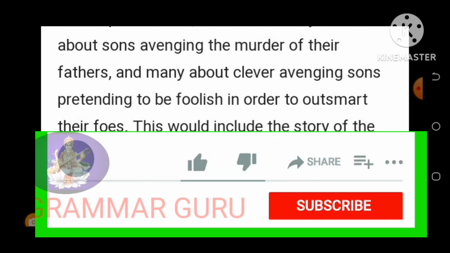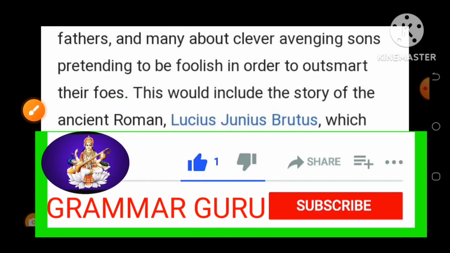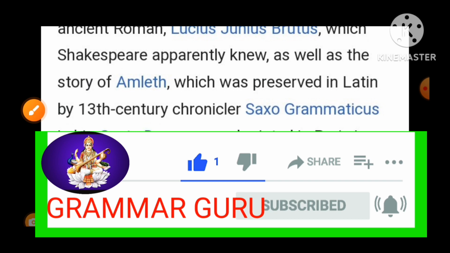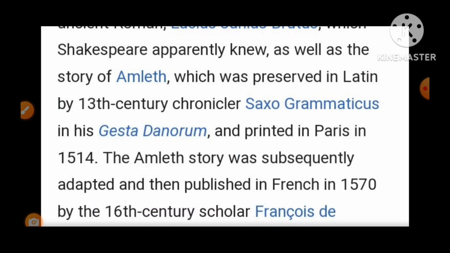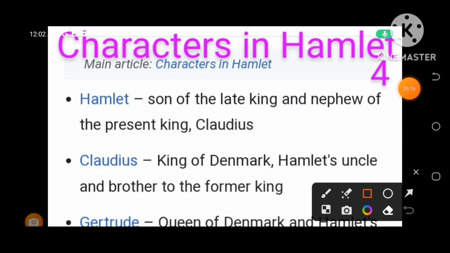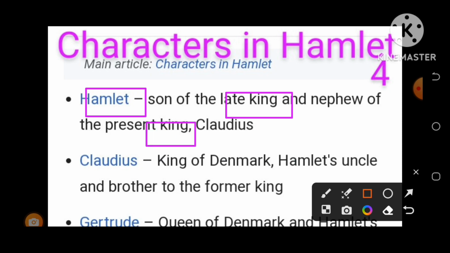So let us know some more important things to be discussed, and I think these are the characters. I will discuss them in one line. This is Hamlet, the main hero in the tragedy, the protagonist, son of the late king and the nephew of the present king Claudius.